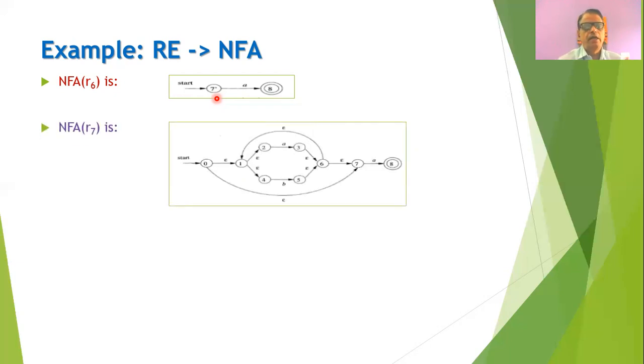Now we can draw the NFA for R7 where R7 is nothing but concatenation operation of R6 and R5, and therefore we can draw the NFA as shown in the diagram where we will draw initially the NFA for R5 and then we will add an NFA for R6, and one can easily observe that once we start from the state 0, then on epsilon we can go to the state 7, and from 7 to 8 the edge will be labeled as A. So this NFA will give us the NFA for the given regular expression.